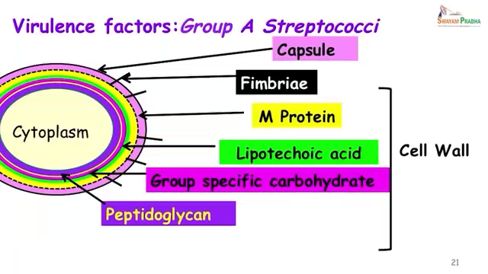The lipoteichoic acid, the group specific carbohydrate, the peptidoglycan and the M protein together form the cell wall. The peptidoglycan gives the organism its rigidity.